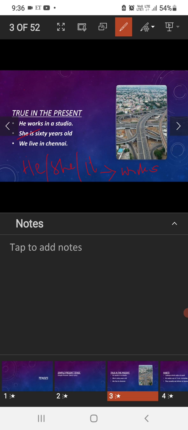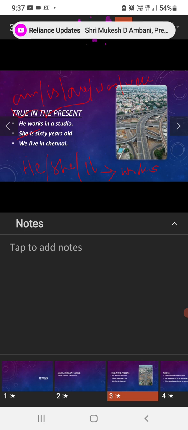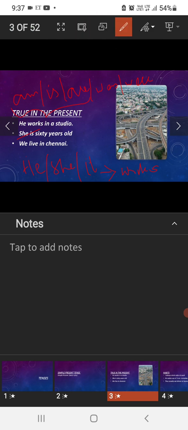And there are five basic be verbs: am, is, are, was, and were. Am, is, and are basically represent the present tense. Am, is, and are are the very basic be verbs that show the sentence is in the present. We'll deal with some examples.